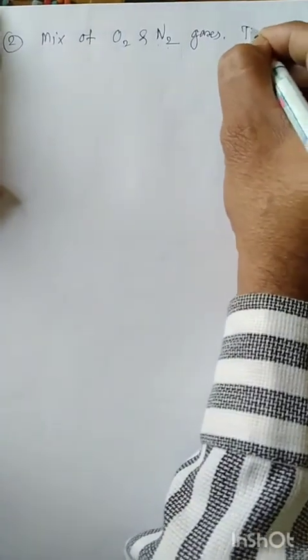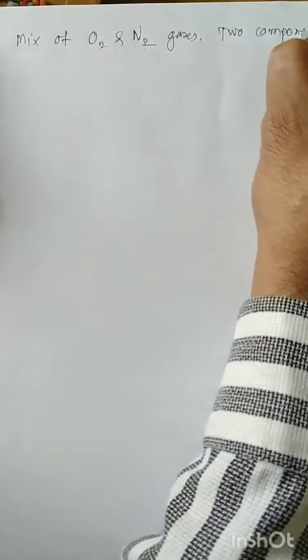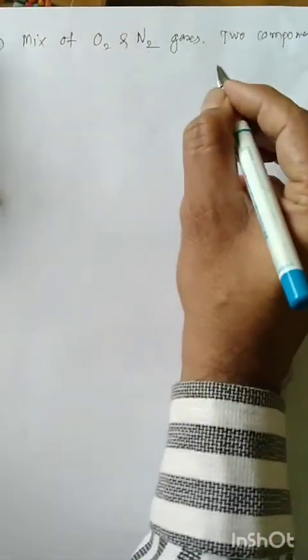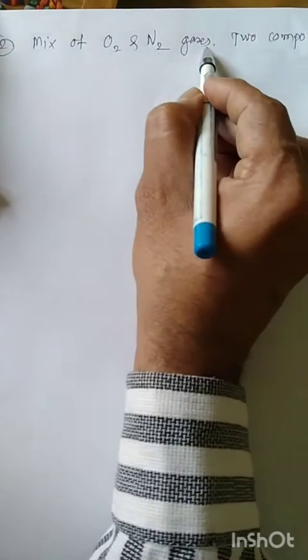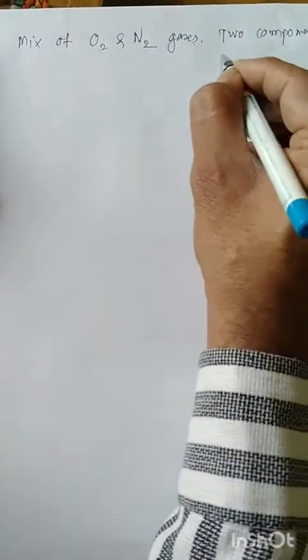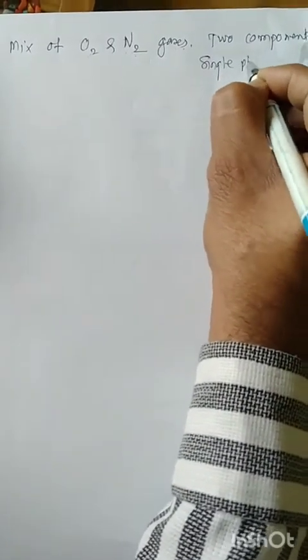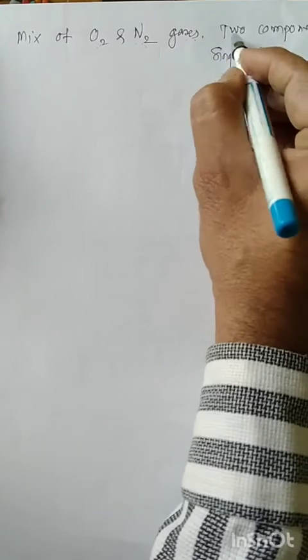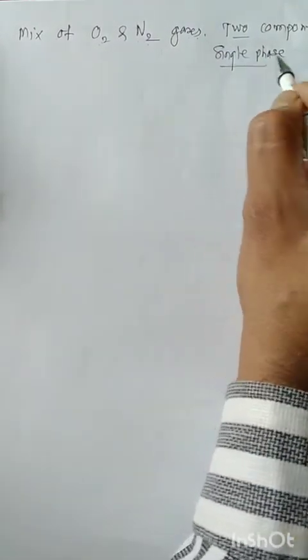Two components here, but oxygen and nitrogen gas form a homogeneous mixture. It has a single phase, one phase. There are two components, but only one phase, a single phase.